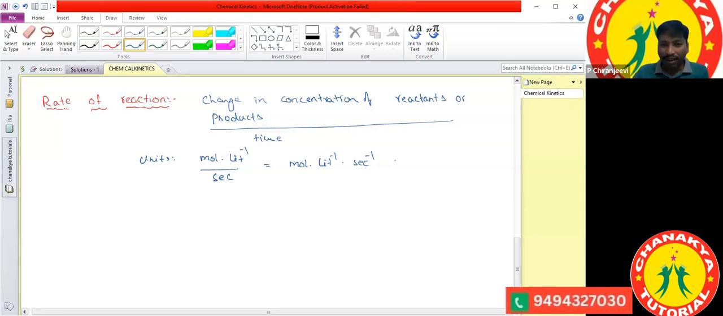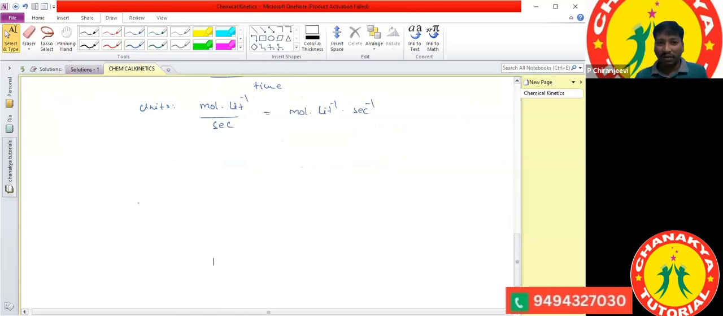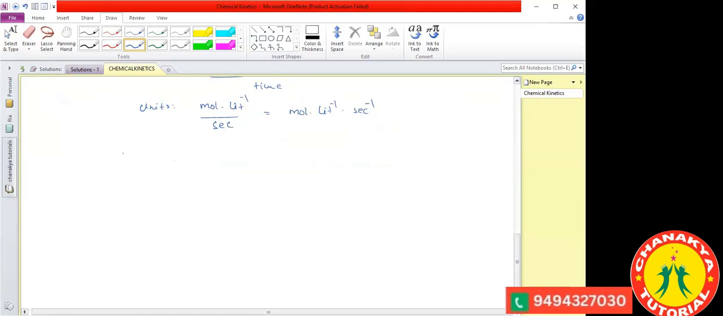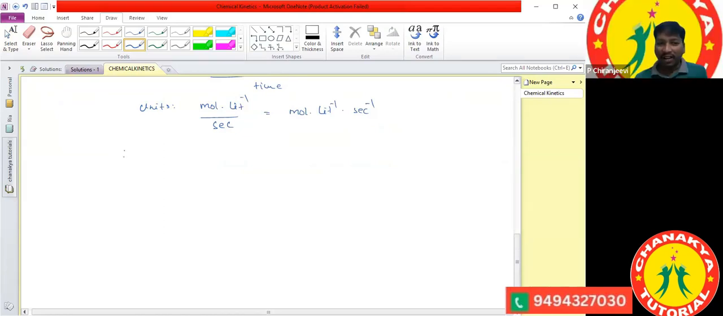Got it? Next, change in concentration, which we can study more deeply. For example, I'm going to write a chemical reaction. First of all, you know how to write chemical reactions. Reactants, which side do we write them on, left hand side or right hand side? Left hand side. While writing chemical reactions we always write the reactants on the left hand side, and the products always on the right hand side.